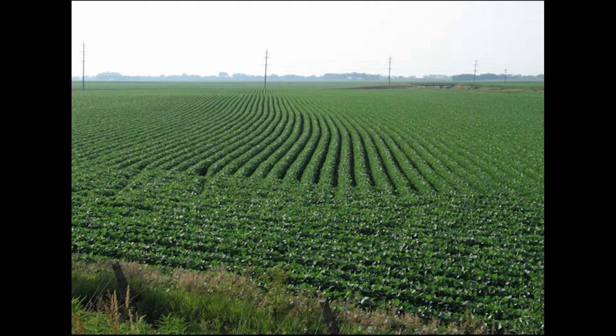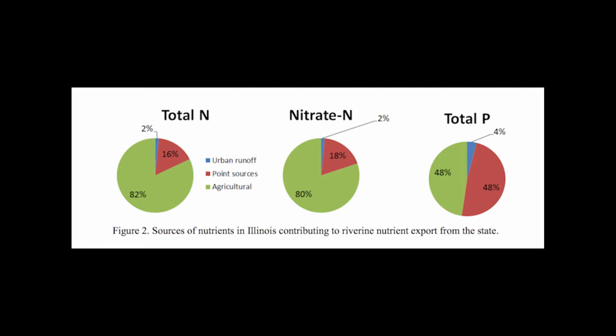Illinois plays a large role in this problem, as there are over 27 million acres of farmland in the state, according to the Illinois Department of Agriculture. A science assessment for the Illinois Nutrient Loss Reduction Strategy said that Illinois contributed about 20% of the total nitrate load and 11% of the total phosphorus load to the Gulf of Mexico.